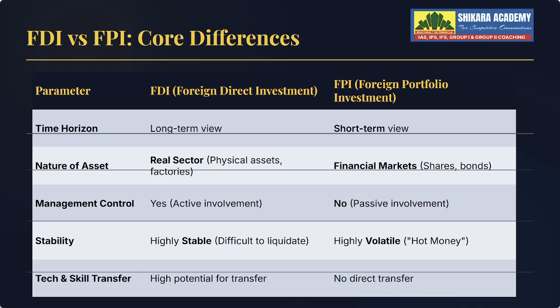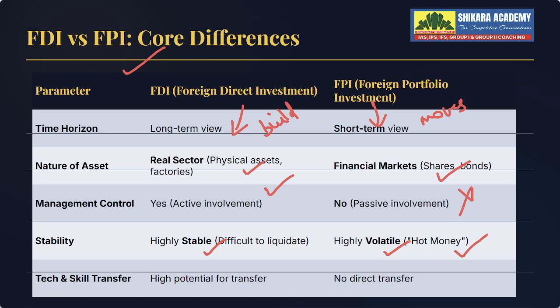Okay. Now let us discuss the differences between FDI and FPI. So understand clearly here. FDI builds the country, right? This is a long term view, this is a short term view. And FPI moves the market. Here it does build the country, it moves with the country. FDI means we have physical assets like factories, jobs, development, and here we have shares and bonds. And this one line, if you see, management control, yes, it is there. Here there is none, and it's highly stable and here it's highly volatile, not predictable. Hot money we call it.